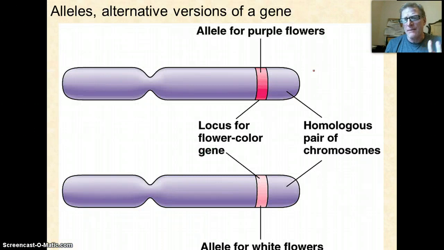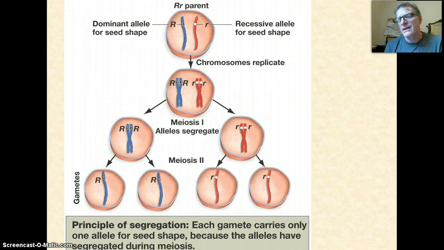And we know today, Mendel didn't know anything about chromosomes or genes, but we know today that our genes exist as these pairs on homologous chromosomes. So if you're a hybrid, if you're heterozygous, you will have differing alleles. Allele is a variation. So those individuals, those hybrids that he crossed, had on one chromosome an allele for purple, and on the other chromosome an allele for white. And when they segregated during meiosis, half of the sex cells got the white, half of the sex cells got the purple.